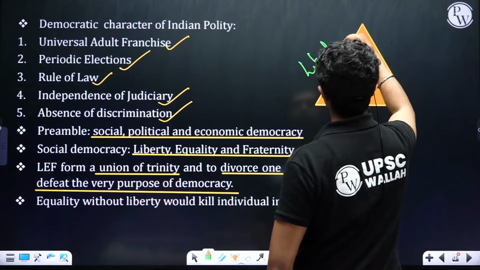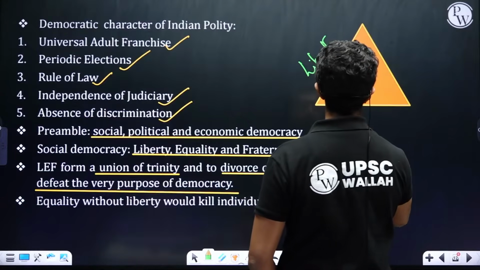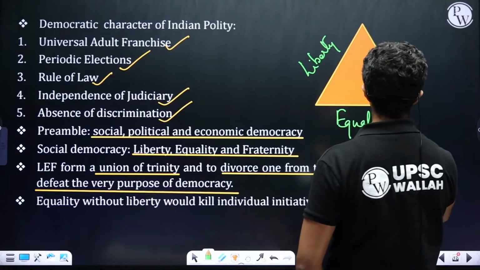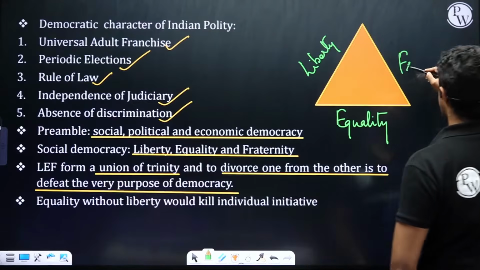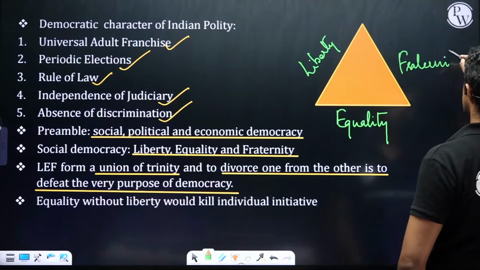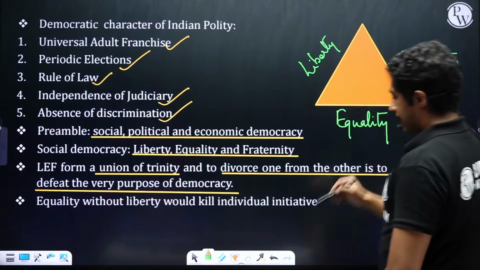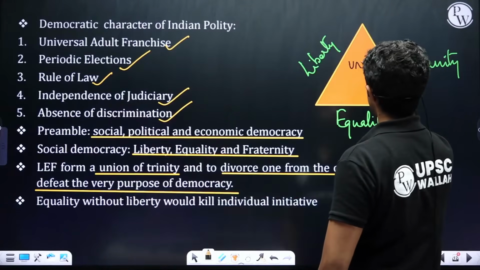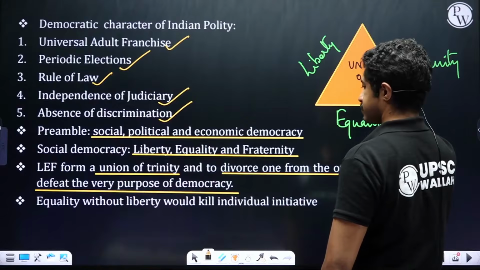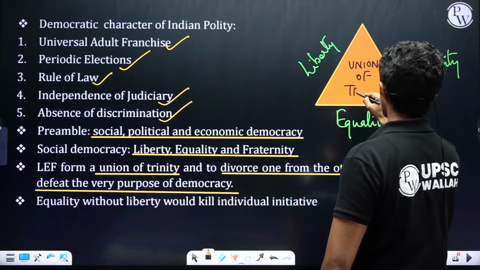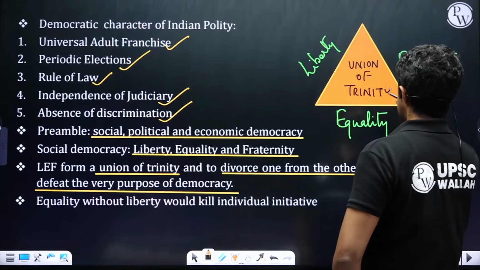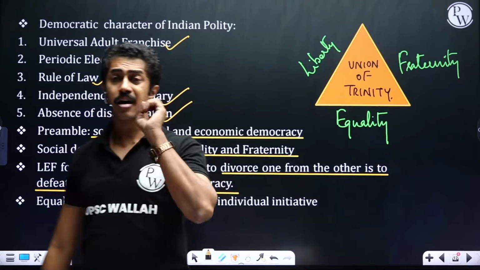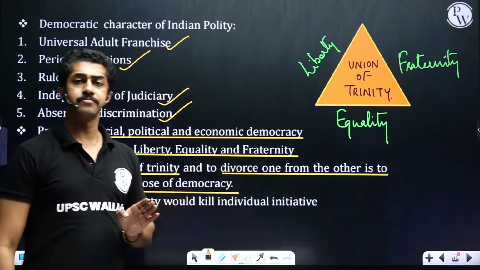Liberty, equality, fraternity. And this is known as the union of trinity. Simply means if one is not there, the other two are of no use.